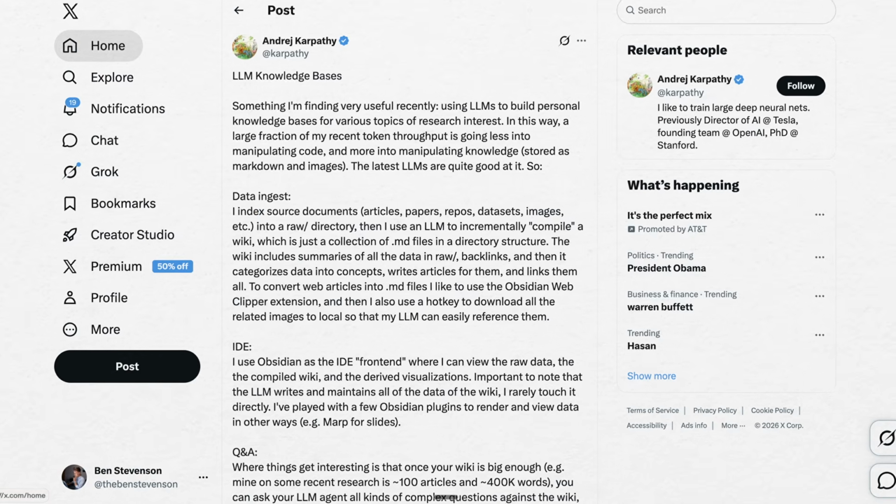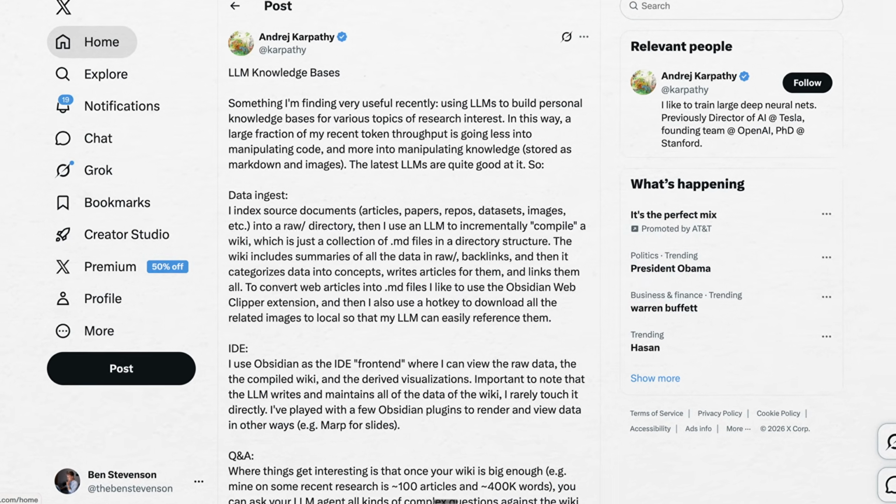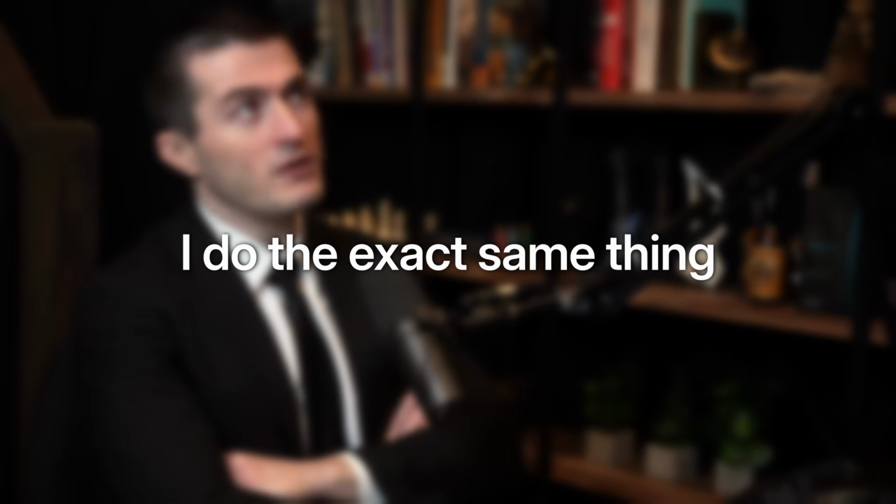A few days ago, Andrej Karpathy, who is one of the early members of OpenAI and literally coined the term vibe coding, posted a tweet that got 14 million views in 72 hours. And when Lex Fridman saw it, he replied and said, "I do the exact same thing." So what are two of the smartest people in AI doing with their time right now?